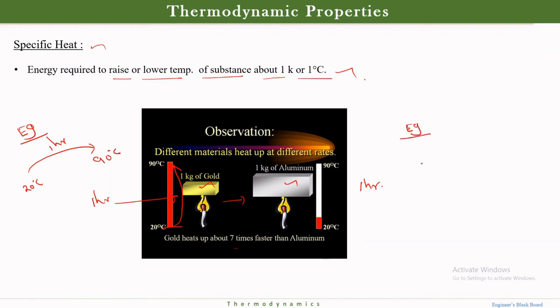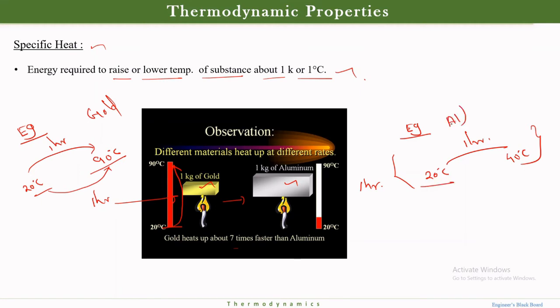At the same time, in another example, it is the same 20 degrees Celsius, and after 1 hour it is only, let's say, 40 degrees Celsius. I have heated the gold for 1 hour and it rose to 90 degrees Celsius. The same aluminum takes 1 hour to go to just 40 degrees Celsius. Here we can learn about specific heat.